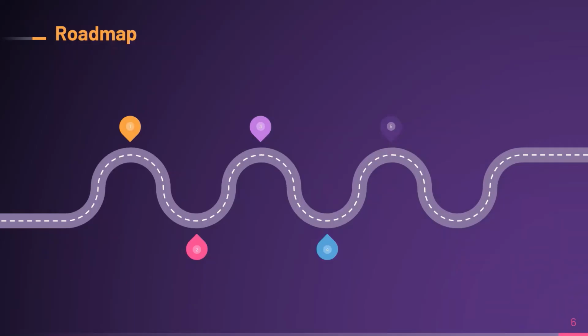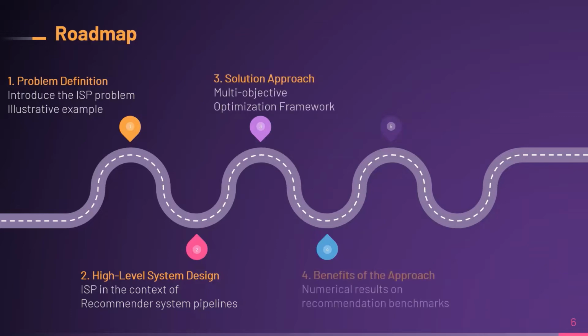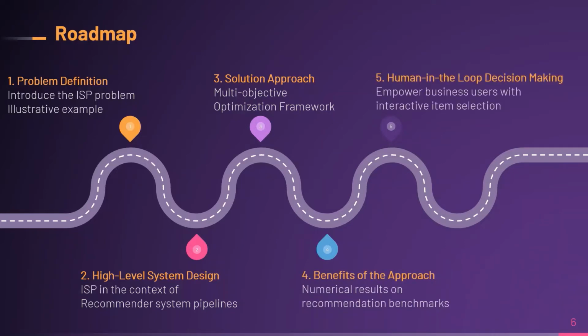So with that, here's our roadmap so that you have a mental picture for what's ahead of us. First, we will start with an illustrative example and present the problem definition. Next, I'll share a high-level system design to show where does this problem fit in the larger context of system architecture. Then, I'll present our multi-objective optimization approach and quantify its benefits on well-known data sets. Finally, I'd like to end on a broader vision for human-in-the-loop decision-making and discuss how we can empower our business partners.